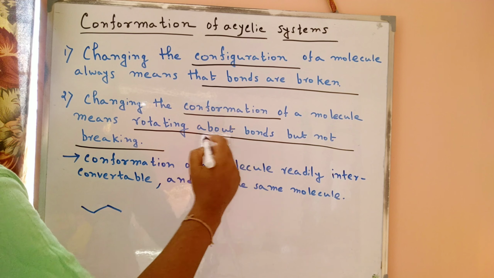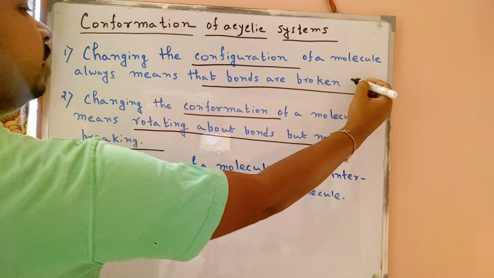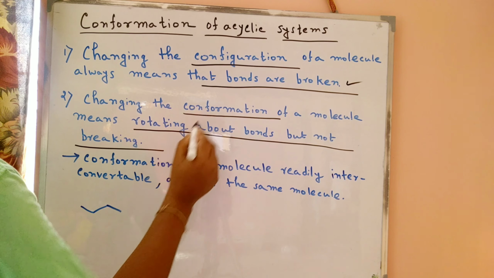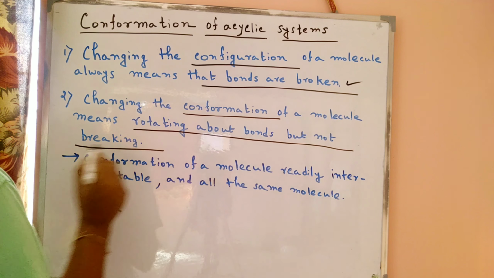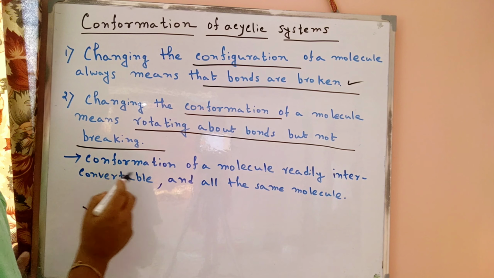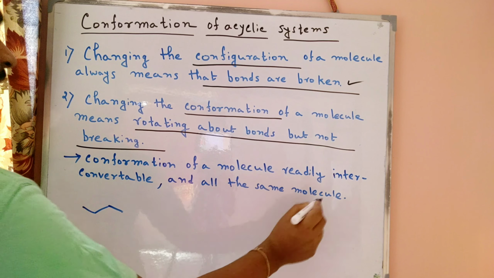So what is the main difference? In configuration bonds are broken, but in conformation there is rotation about bonds without breaking. And conformations of a molecule are readily interconvertible and are the same molecule.